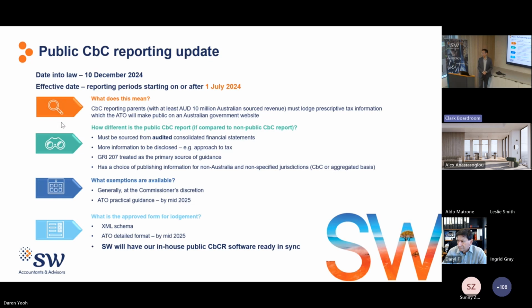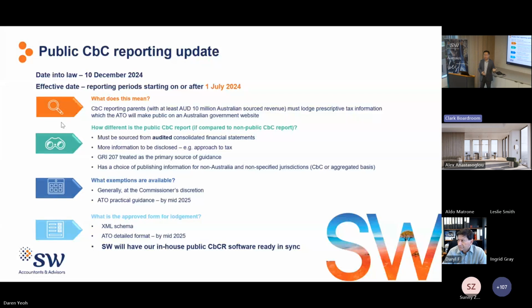So, for branches of foreign banks, previously they didn't need to prepare a local file because they only had branch dealings, which are not legal entity international related party dealings. But from this year onwards, they will have to prepare one as well. Yes.